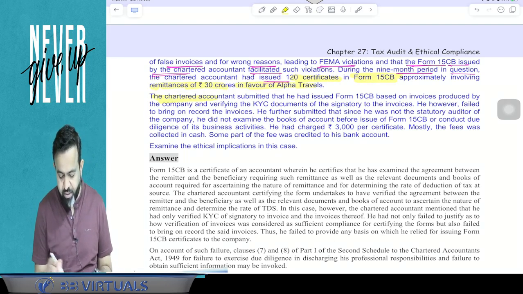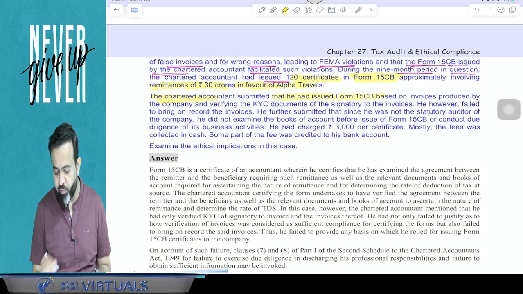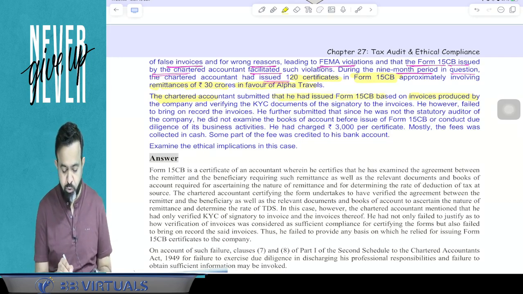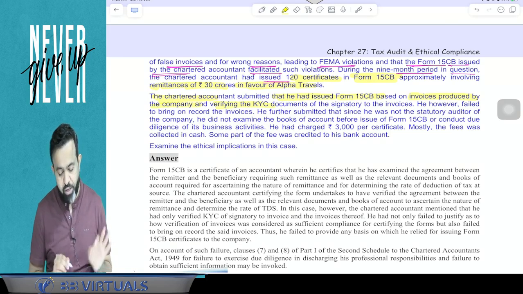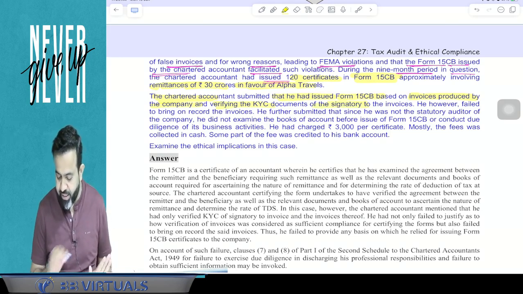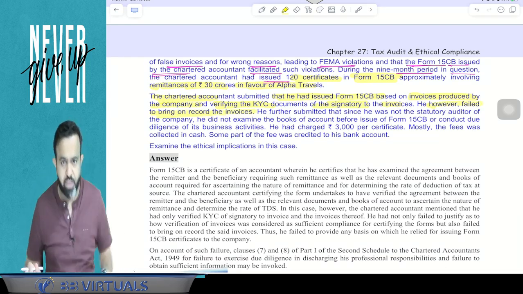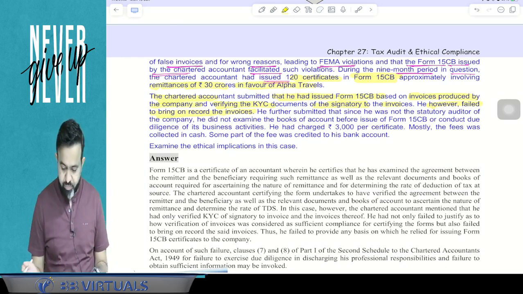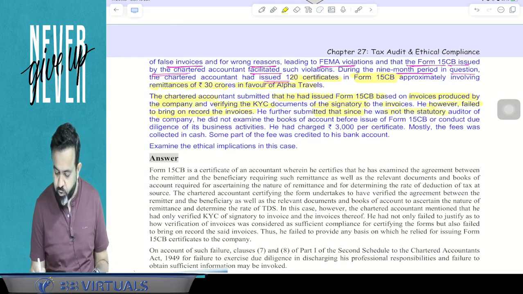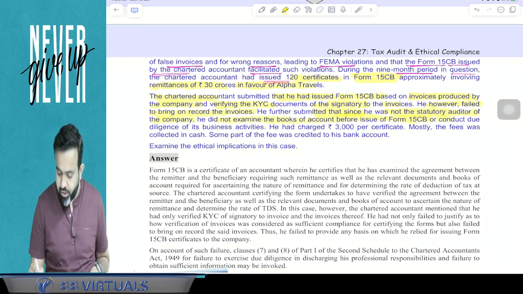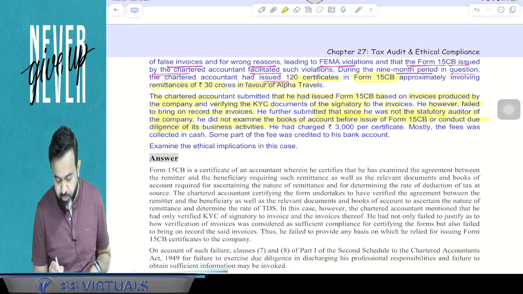Now the chartered accountant submitted that he had issued the form 15CB based on the invoice produced by the company and verifying only the KYC document of the signatory of the invoice. He, however, failed to bring on the record the invoices when asked. He further submitted that since he was not a statutory auditor of the company, he did not examine the books of accounts before issuing the form 15CB or conduct due diligence of his business activity.